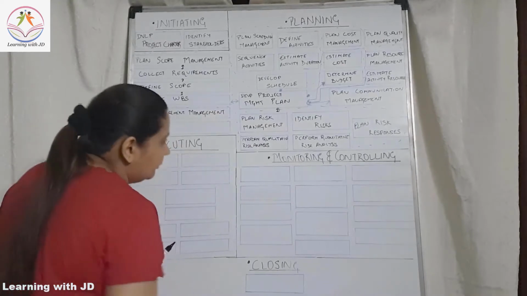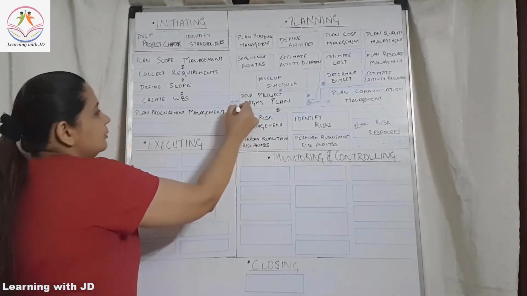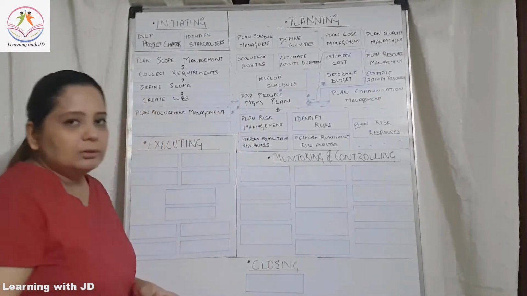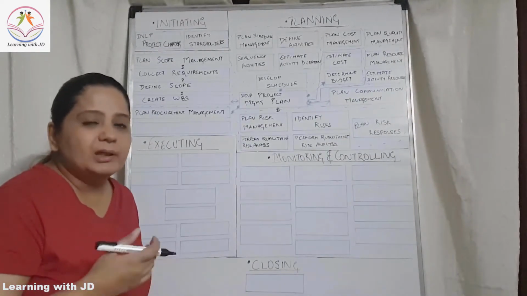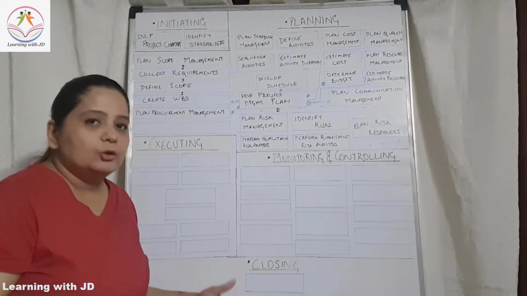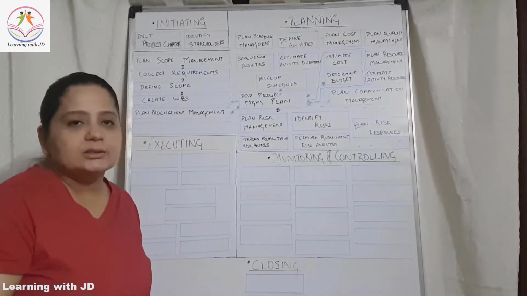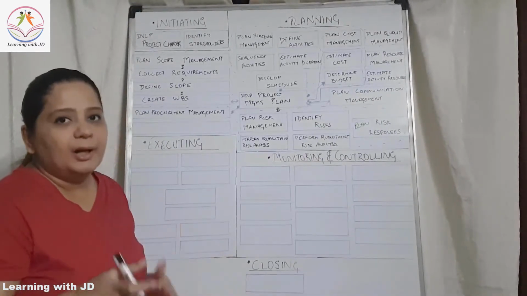This will again be a part of your develop project management plan. Now what does plan procurement management include? How are you going to select the vendor? What will be the payment terms? How are you going to manage the control of it? What will be the monitoring methodologies? All that will be a part of the plan procurement management for the third party management.